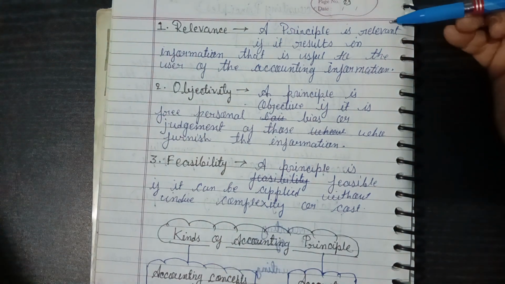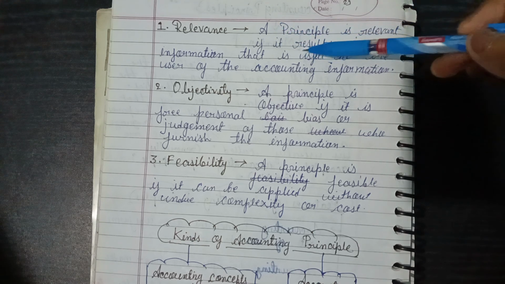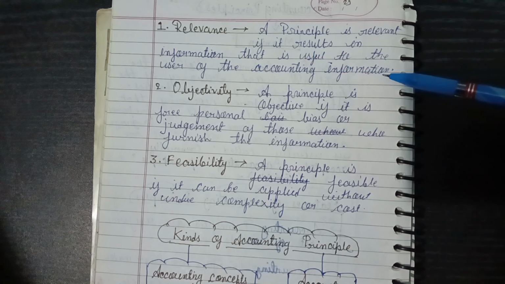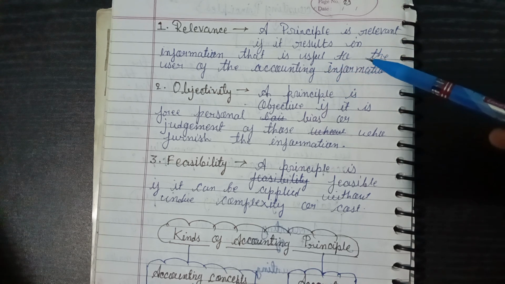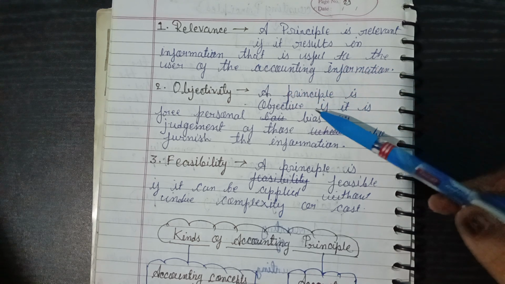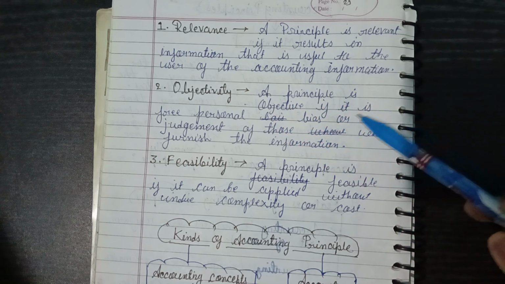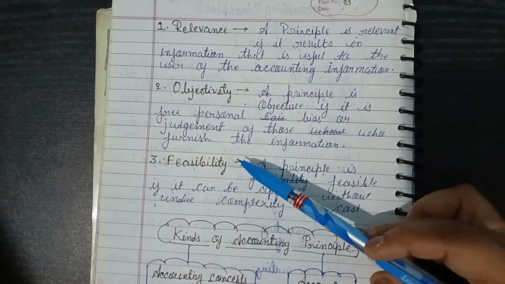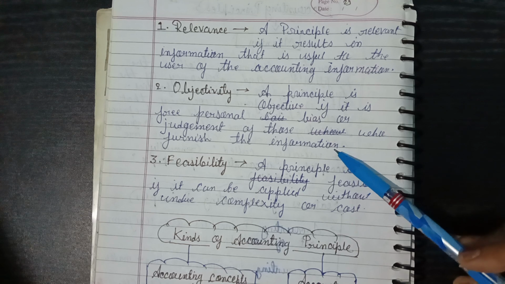A principle is relevant if it results in information that is useful to the user of the accounting information. What is the objectivity? A principle is objective if it is free from personal bias or judgment of those who furnish the information.